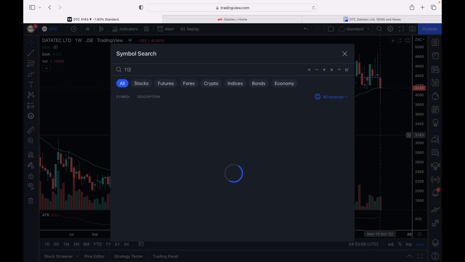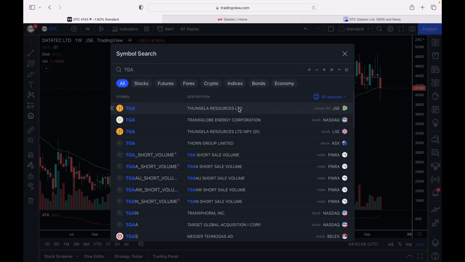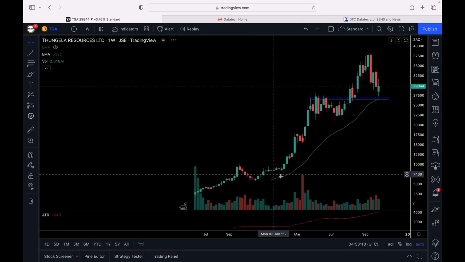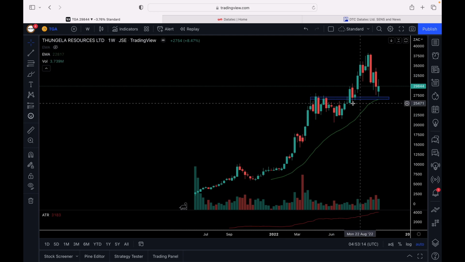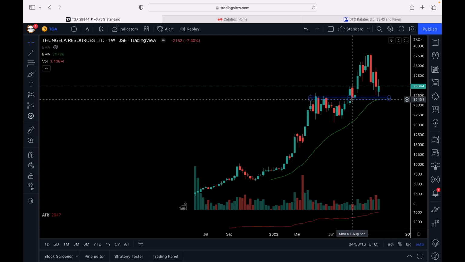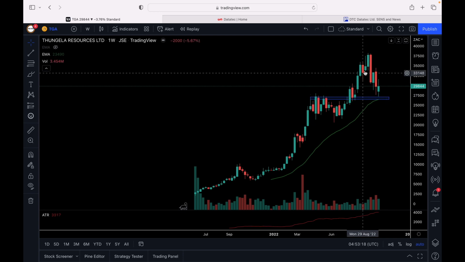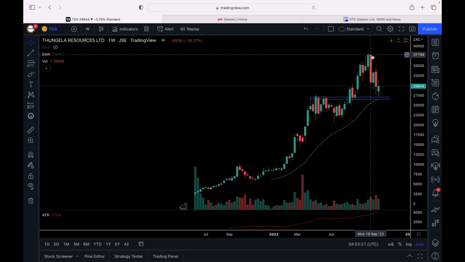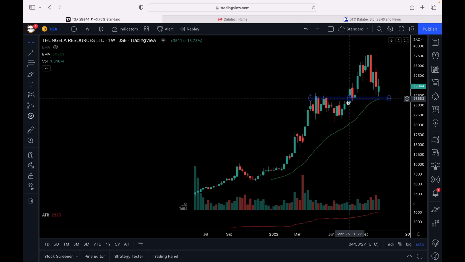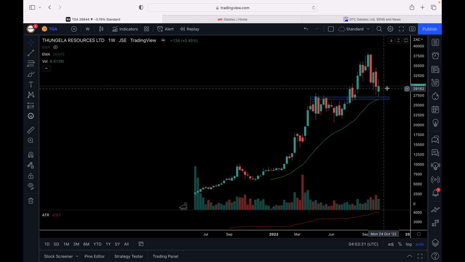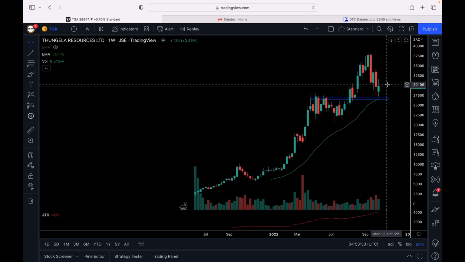Then when we look at other companies that have paid dividends, not necessarily special dividends, we see with Thungela, when they announced the dividend, the share price was still somewhere around 250 rand per share. Then the share price went up to about 377 rand per share. The people that bought Thungela either at 200 rand or just before that 250, they still don't have problems, because even if you bought at 250, the share price yesterday was somewhere around 300 rand per share.